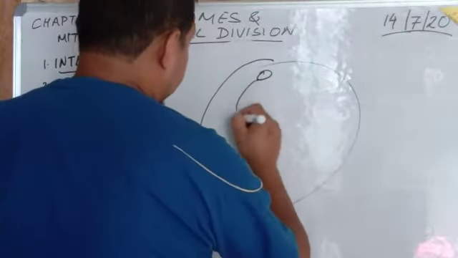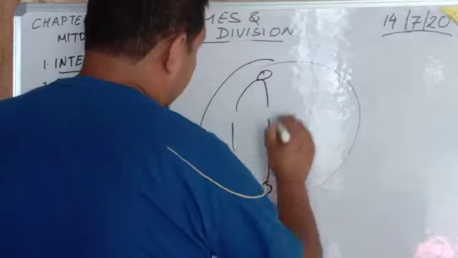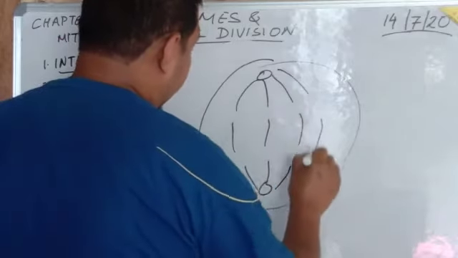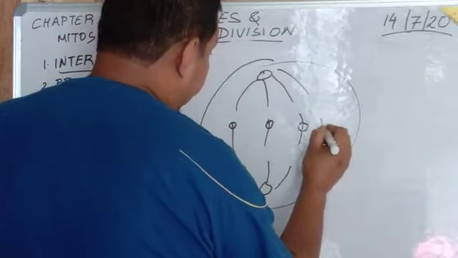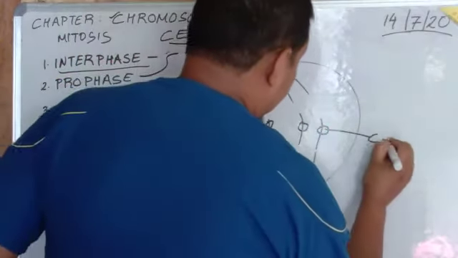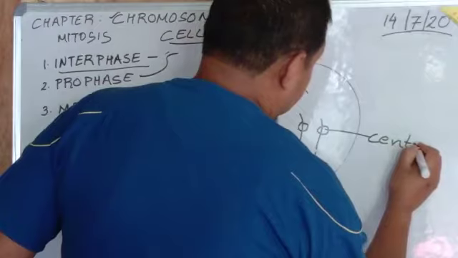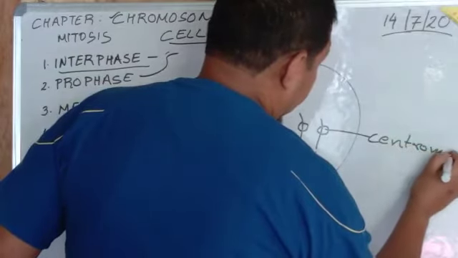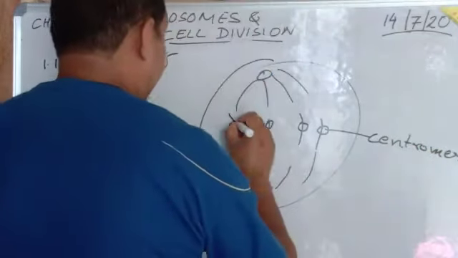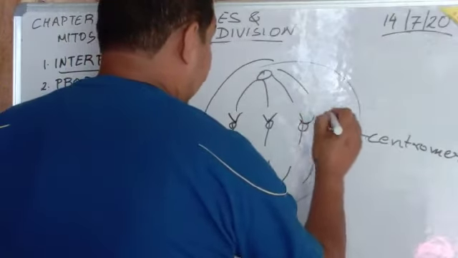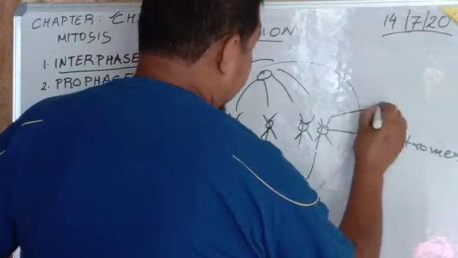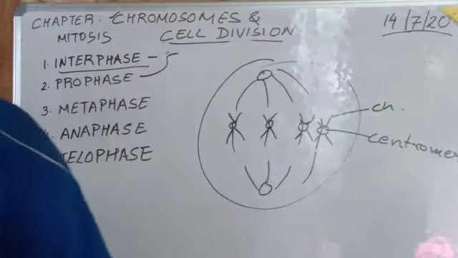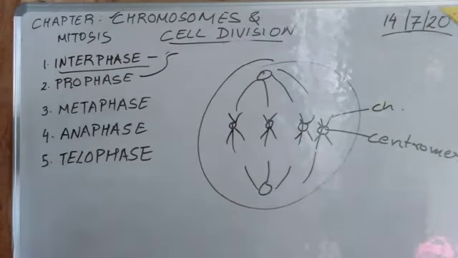Spindle fiber is already there, no? So the chromosome gets attached to the spindle fiber with the help of the centromere. This happens in the metaphase, and these are nothing but chromosomes. Did you understand? This happens in the metaphase.